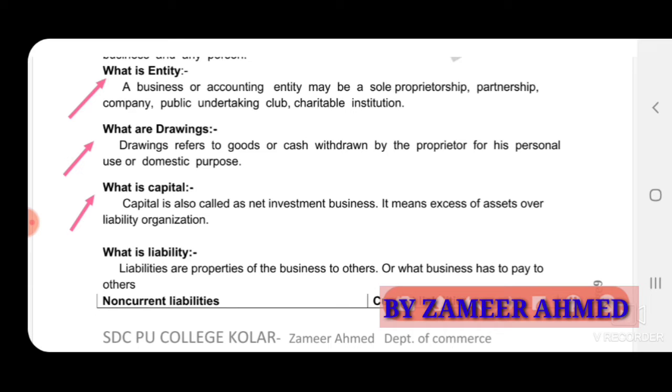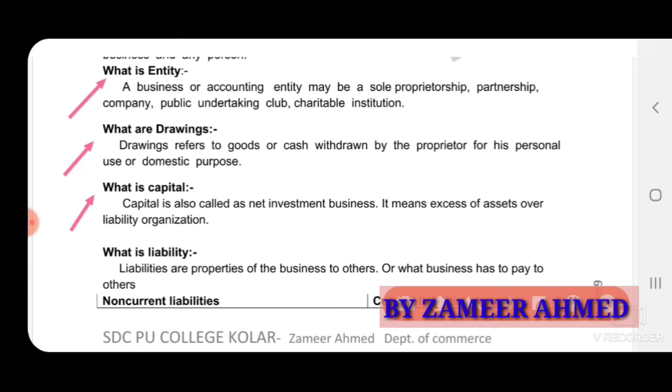Capital may be in the form of cash and may also be in the form of other assets. Capital means the money or monies introduced by the owner to start the new business. To start the new business, the owner will invest cash, and along with cash, he will introduce goods also. He will introduce furniture and other assets. All that we can call capital here.